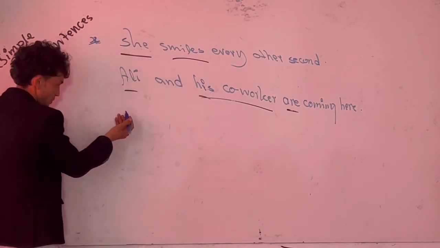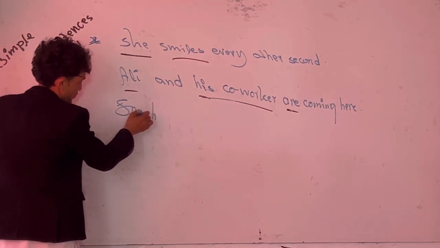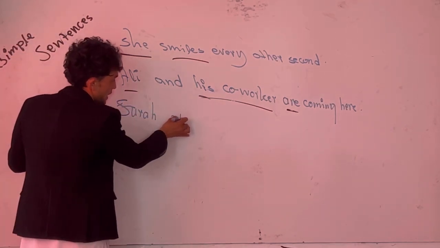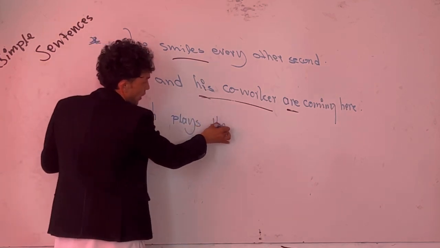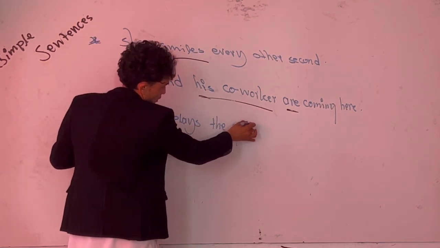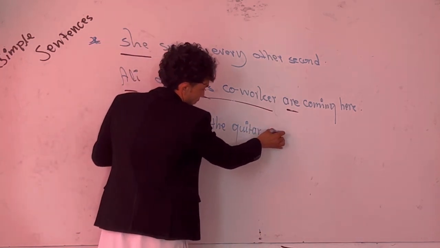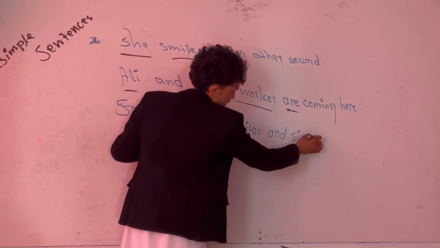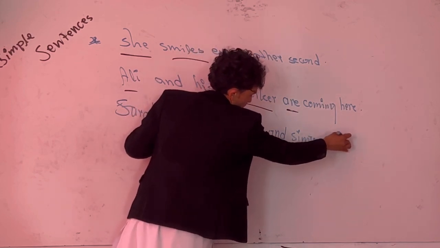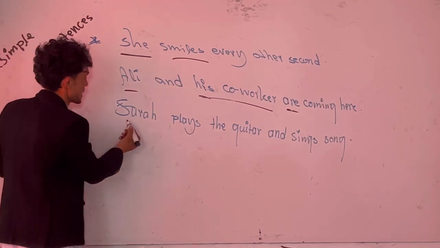Got it? Okay. Next, for example, Sarah plays the guitar. Do you know guitar? The guitar. And sings a song. See? Now look at this.